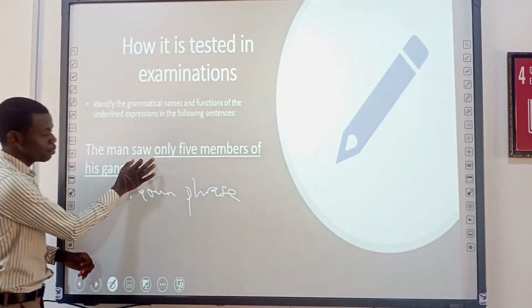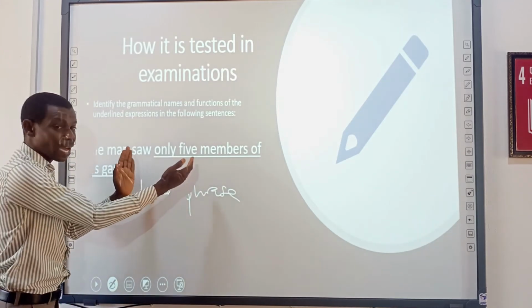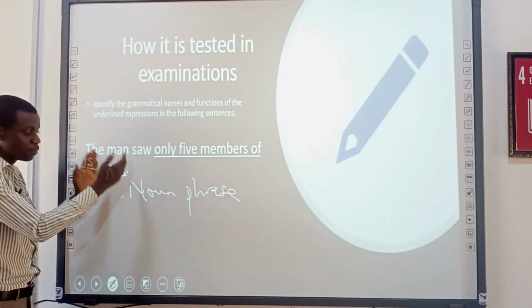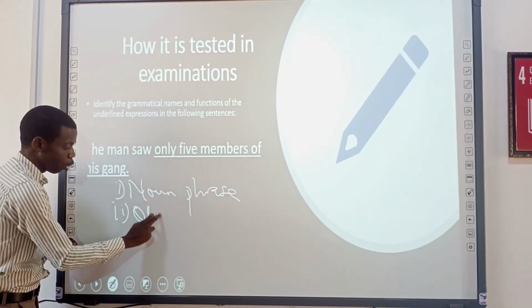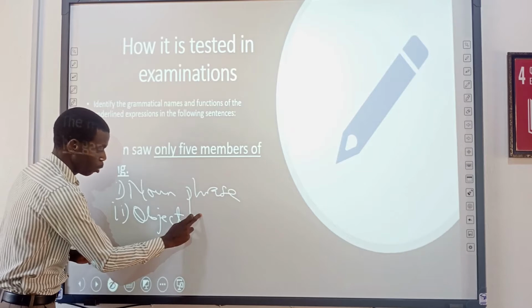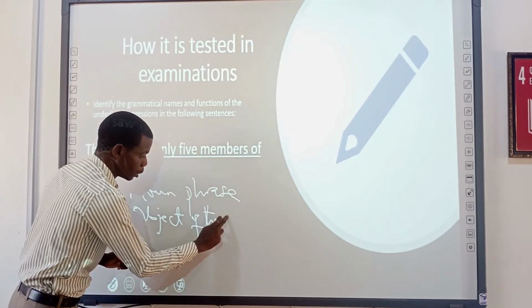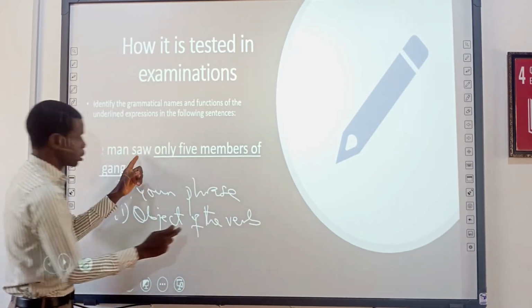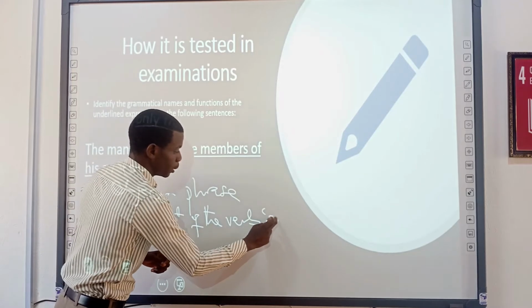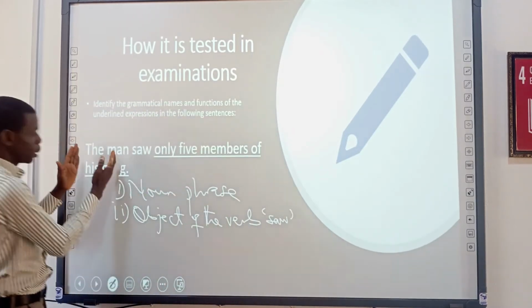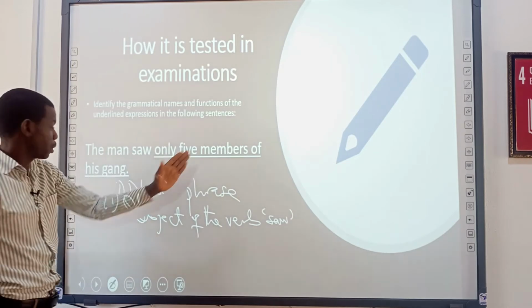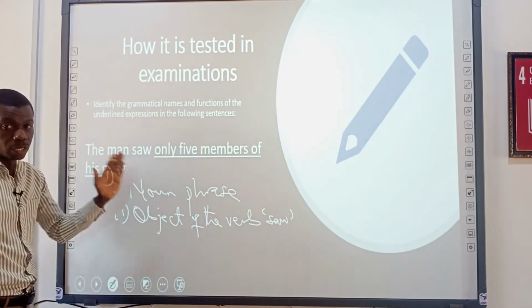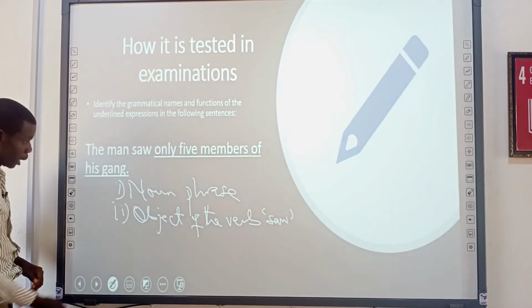Because it's coming after a verb, it's receiving an action from the transitive verb, we say it is an object of the verb. And what is the verb? The transitive verb, saw. Remember, the man here is the subject, saw is the verb, only 5 members of his gang is the object. So let's move on to another example.